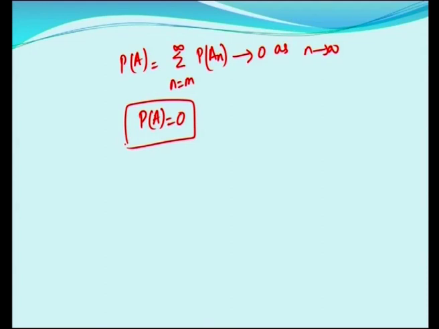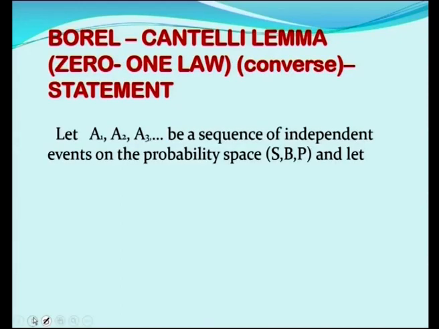I will say why it is called the 0-1 law after seeing the converse. What does the converse state? The Borel-Cantelli lemma converse states: if A1, A2, up to An is a sequence of independent events, and that independence was not there in the original statement of the Borel-Cantelli lemma, on the probability space S, B, P, where S stands for sample space, B stands for Borel field, and P stands for probability, and let A be the same thing, the upper limit An, which is the intersection n is equal to 1 to infinity, union m is equal to n to infinity Am.